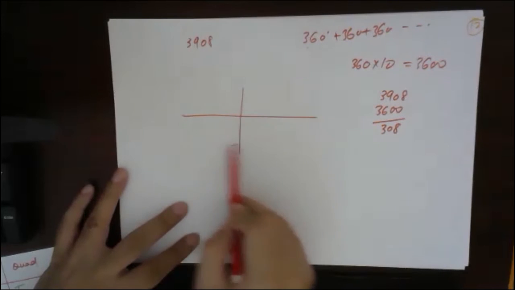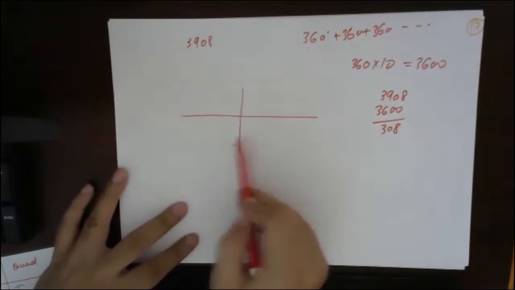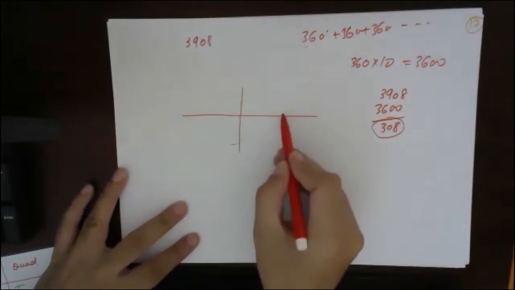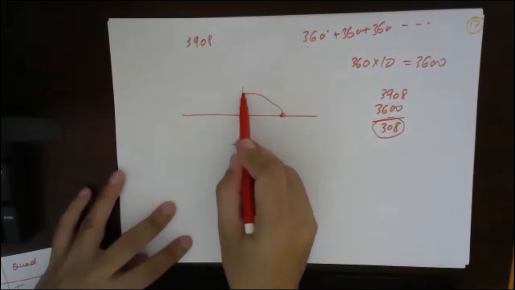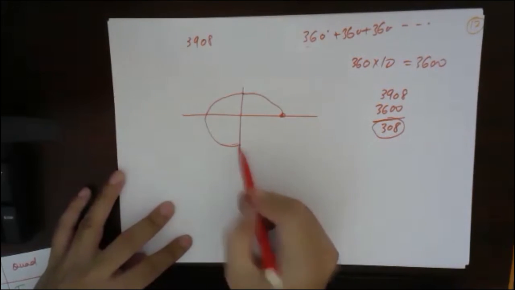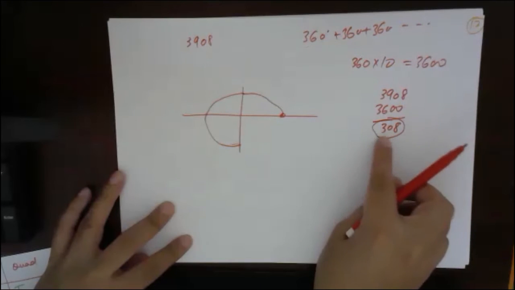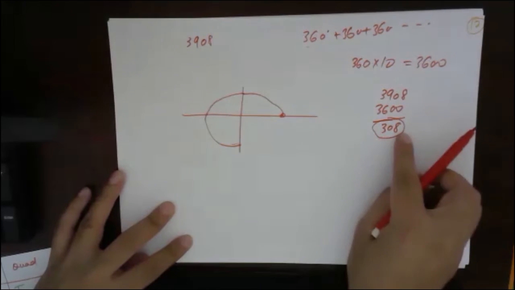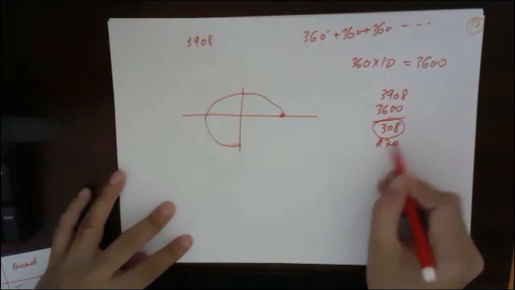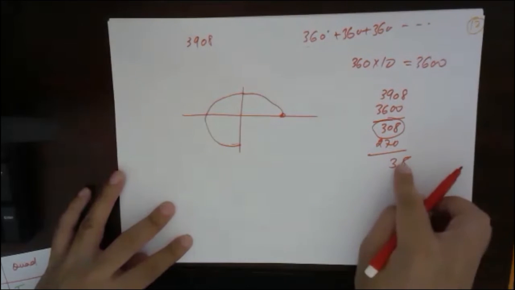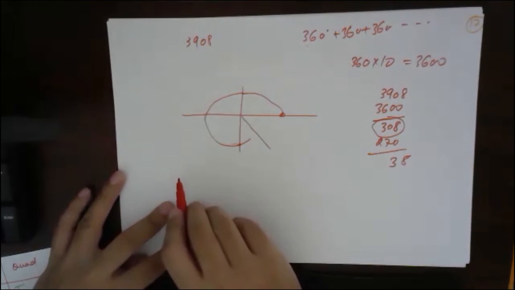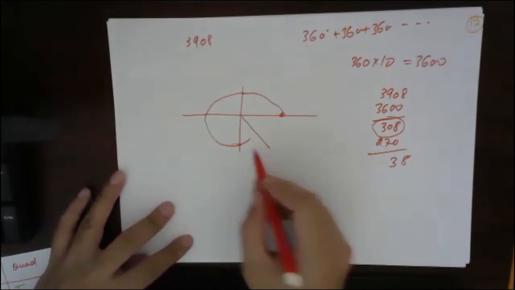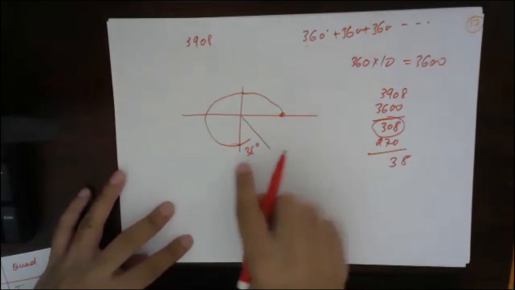So after I made 10 rotations, this angle is left. So I am again at this point, and I have to move again. So 90, 180, 270. For 270, how much do I have to move? I have to move 38 more, from here till here, to get 270. So this is 38 degrees.